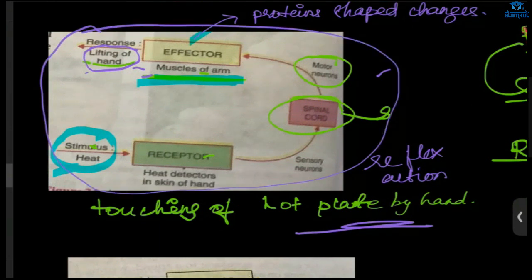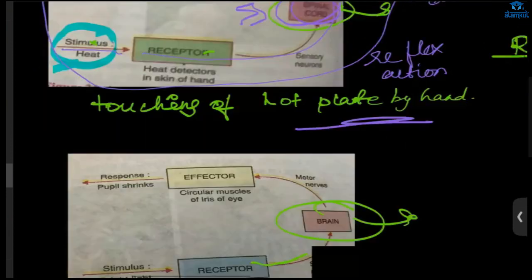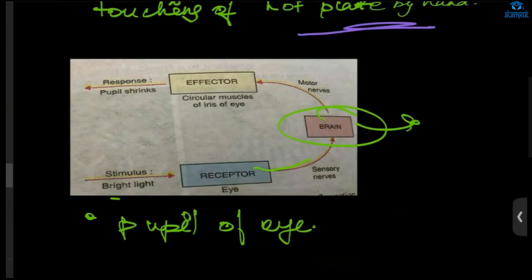And this pathway it is taking, that is the reflex arc. Got it? Because in this case the spinal cord is involved, it is called the spinal reflex arc. Mostly in your NCERT, everywhere there is only this reflex action, given about the spinal cord only. Now there is another type, that is cerebral reflex action.